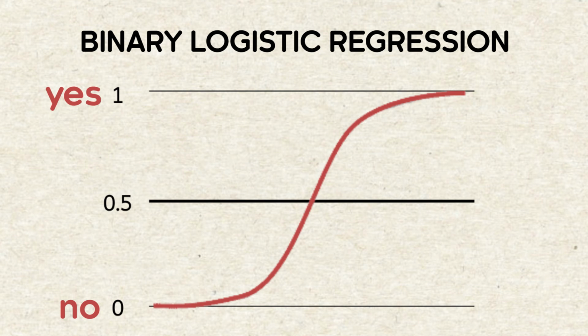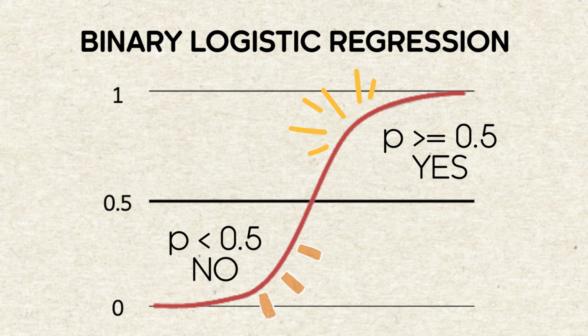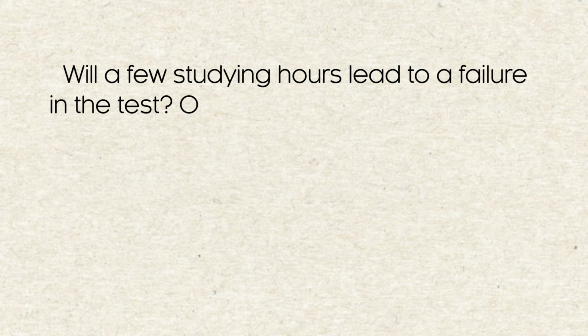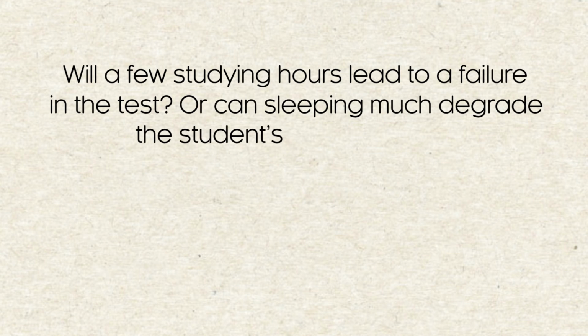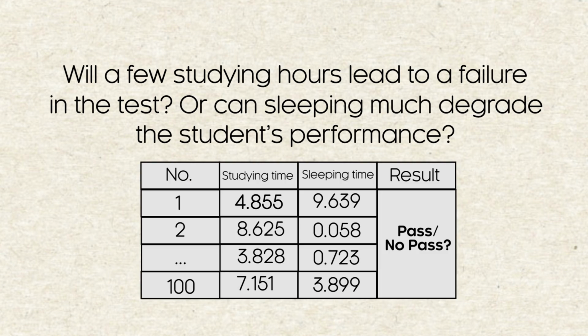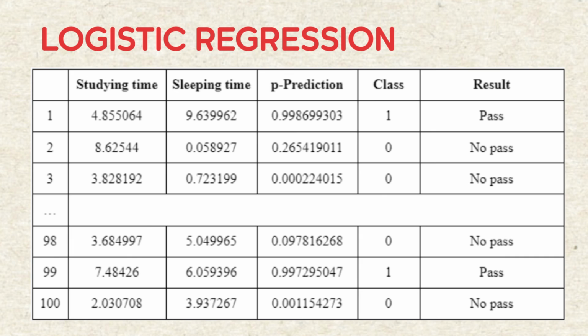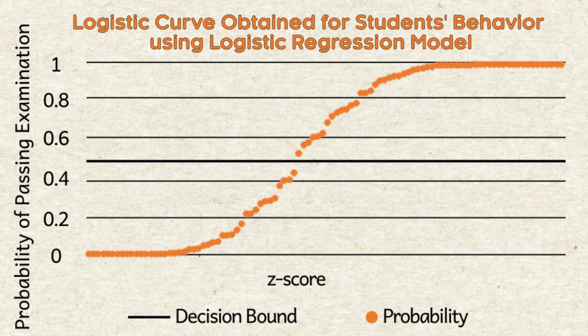A result less than 0.5 gives an answer of no, while a result equal to or greater than 0.5 means yes. Will a few studying hours lead to a failure in the test? Or can sleeping much degrade the student's performance? Who knows? Here, a binary logistic regression model will make predictions about whether a student will pass their examination. By displaying the result on a graph, it is evident that the logistic regression's predicted values fit into an S-shaped curve of a typical logistic model.